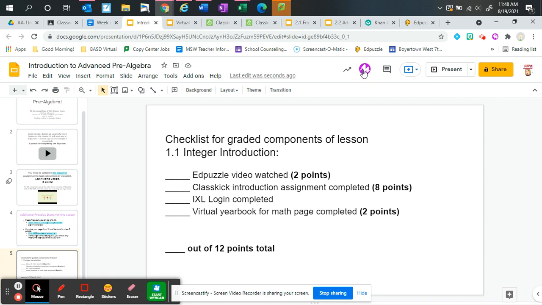I do have a feature called Mote, and it allows me to add voice to your slides here. So as you're working on something, if there's something that I feel like I need to comment on, I will go ahead and add that voice comment for you as well.